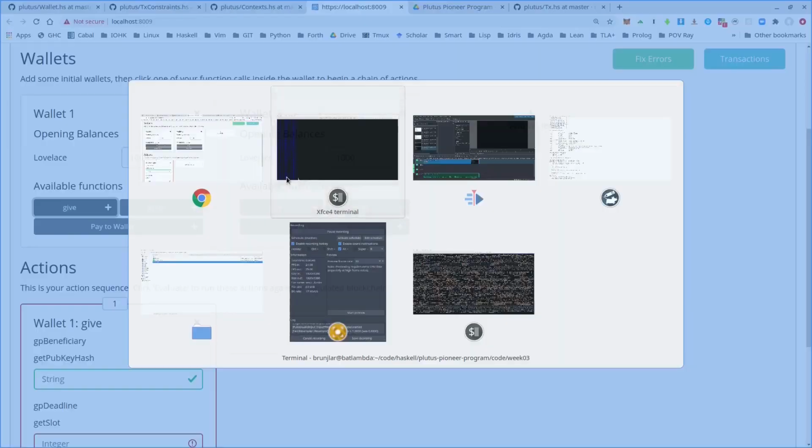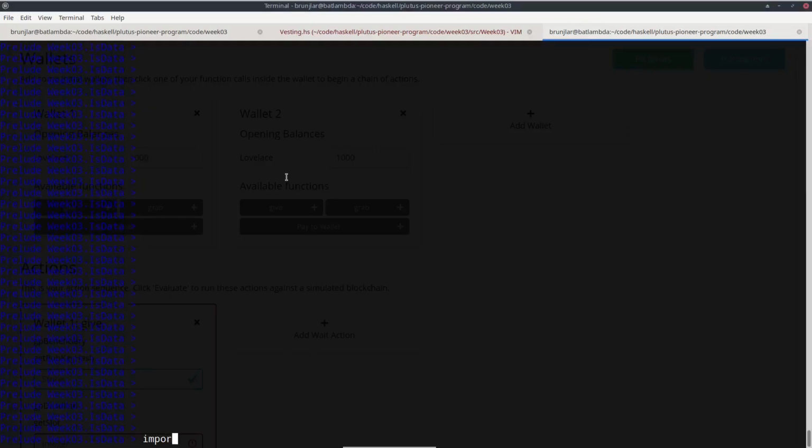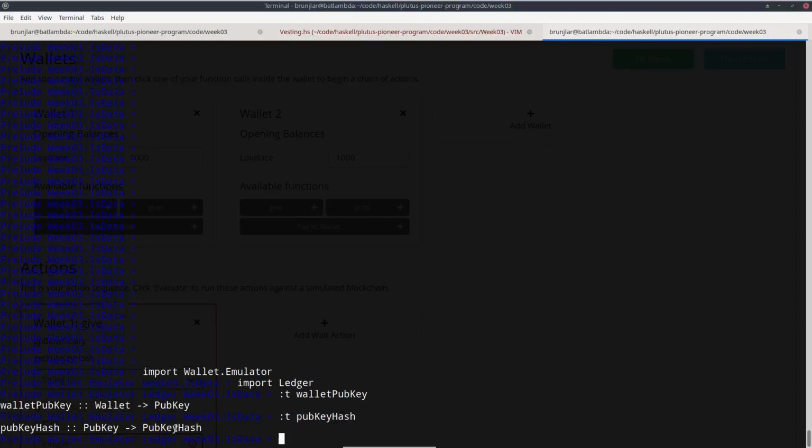But if we go to the REPL and we import wallet emulator and also ledger, there's a function in wallet emulator called wallet pub key. It takes a wallet and returns a pub key. And from ledger we have the function pub key hash, which takes a pub key and converts it into a pub key hash.